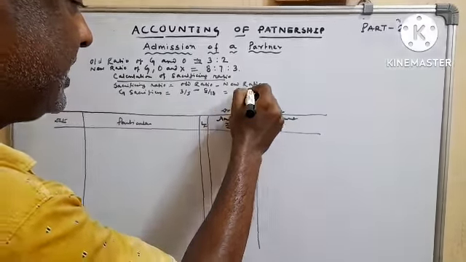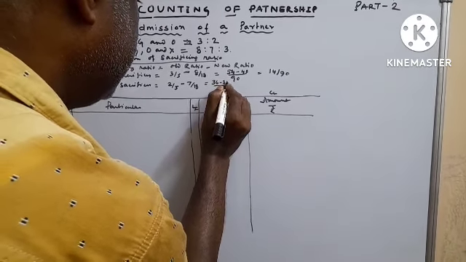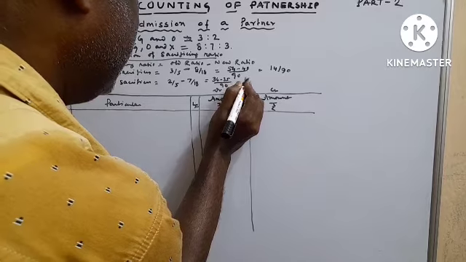O sacrifices: old ratio given in question how much? Old ratio given in question 2/5, minus new ratio how much given? 7/18, LCM will be again 90. So 2/5 is 36/90 minus 35/90 equals 1/90.